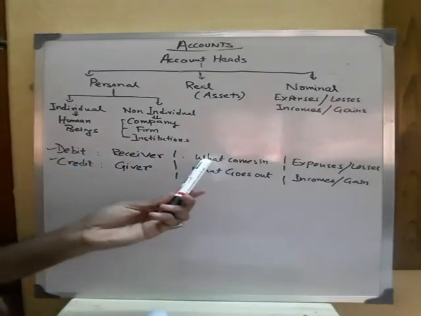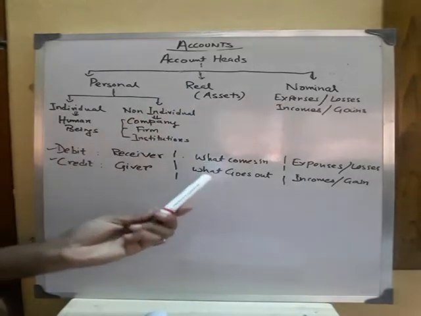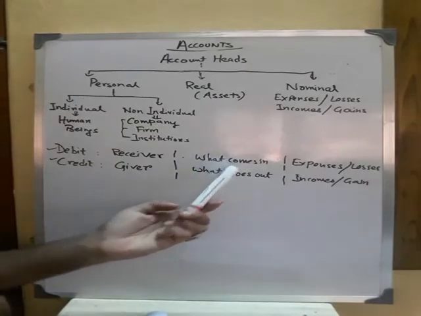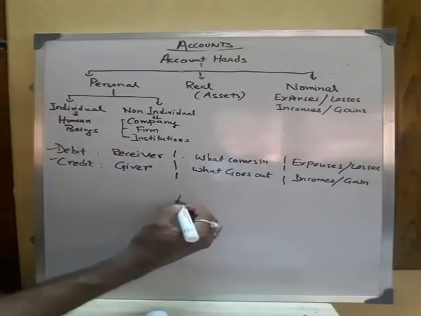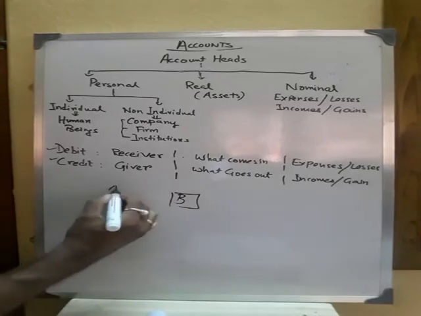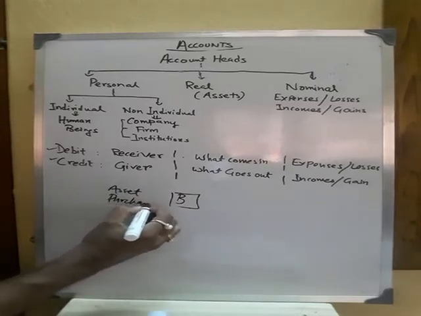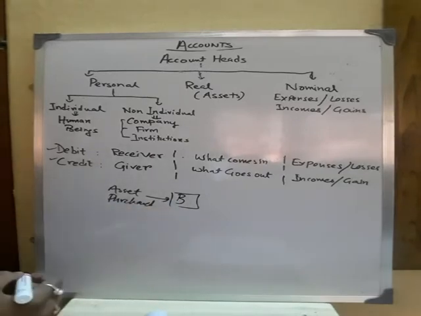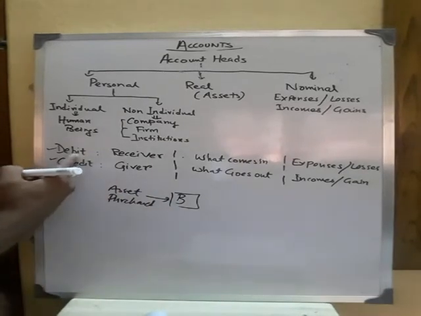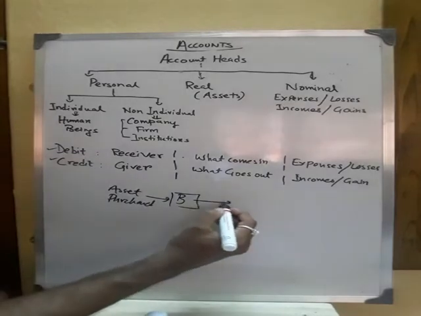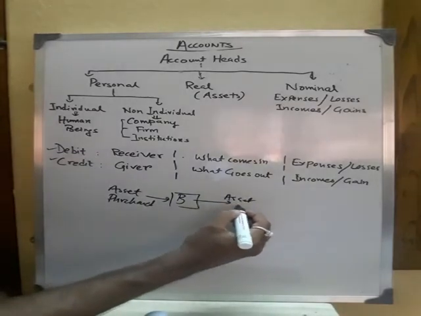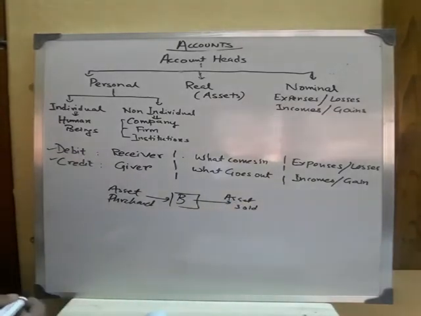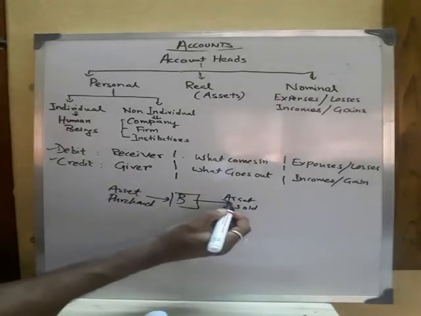In the next category, in the real heads, if an asset comes into the business, suppose in a business an asset is purchased, so it is going into the business, so it will be debit. When the asset is purchased, it will be debit. But at the same time, if any asset is being sold, it will be credit, because the asset is going out from the business.